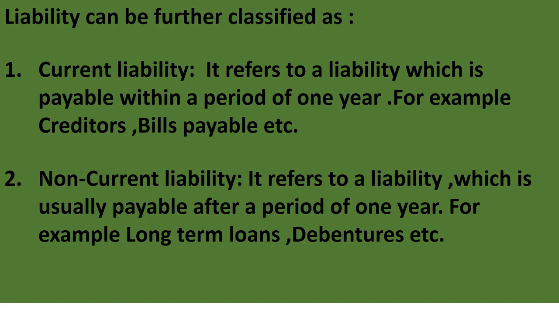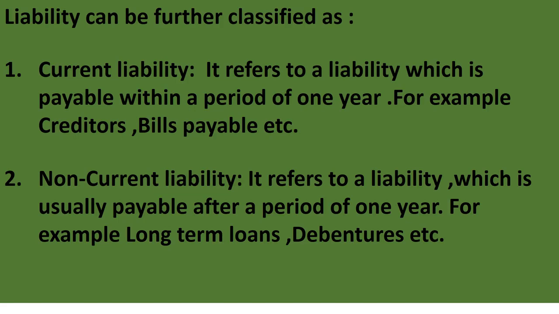Bills payable. What do you mean by bills payable? It refers to a bill of exchange accepted by the person who has purchased goods on credit. It means bills payable. Fine. So current liability is that liability that we have to pay within 1 year. For example, creditors and bills payable.